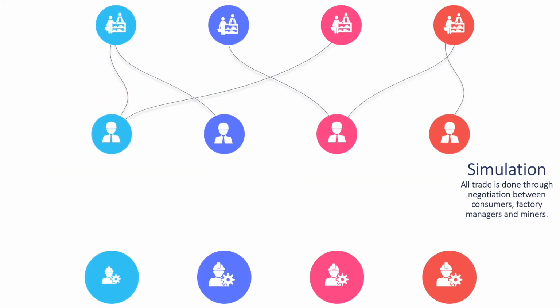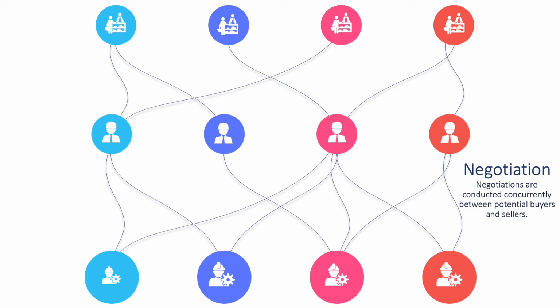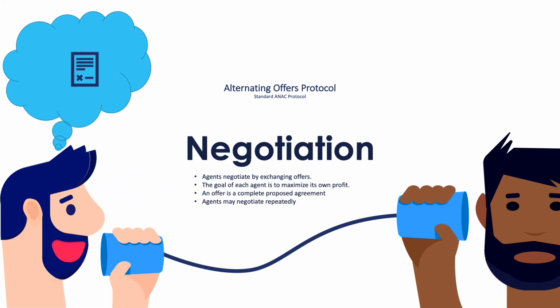All trade is done through negotiations, so we can see here that the same agent can negotiate simultaneously with multiple buyers and multiple sellers, and it has to synchronize its behavior in all of these negotiations. Negotiations are conducted using the alternating offers protocol.